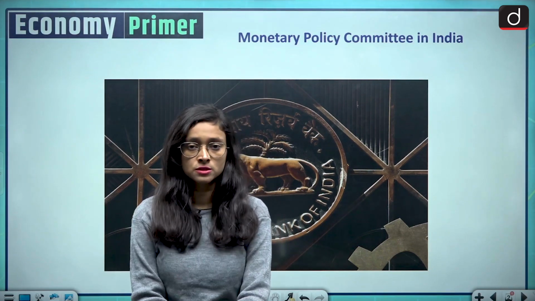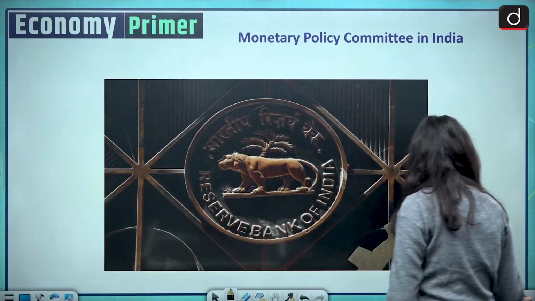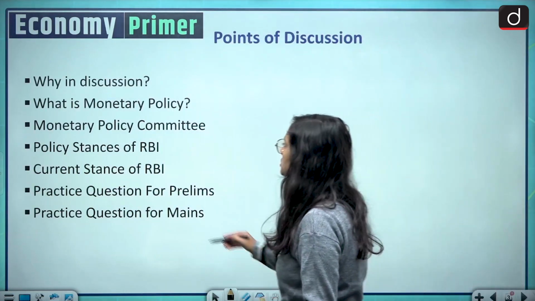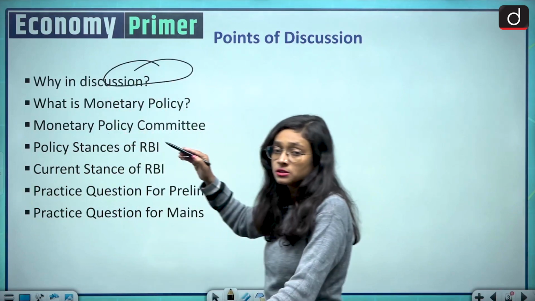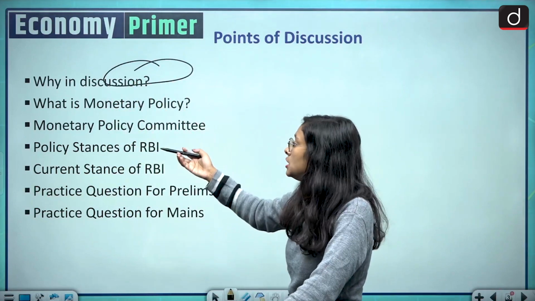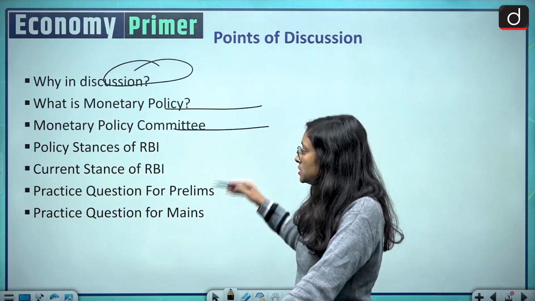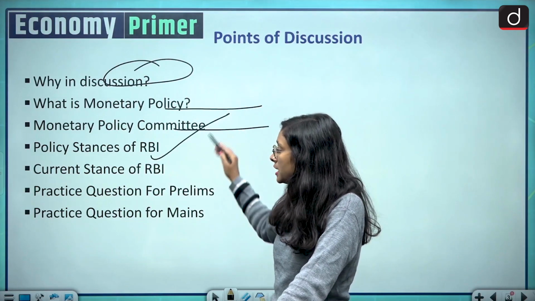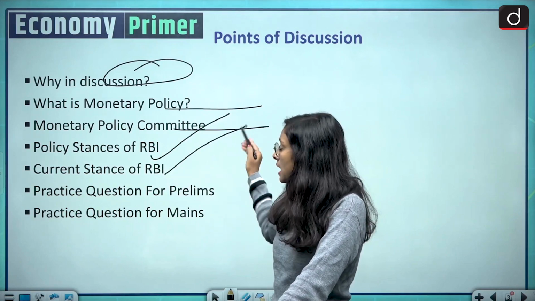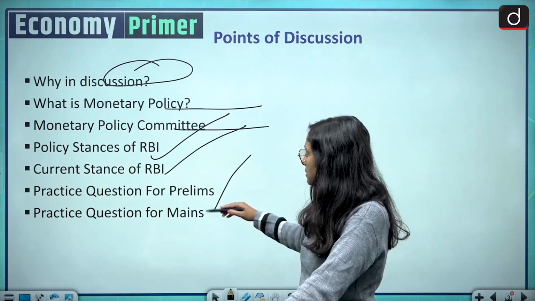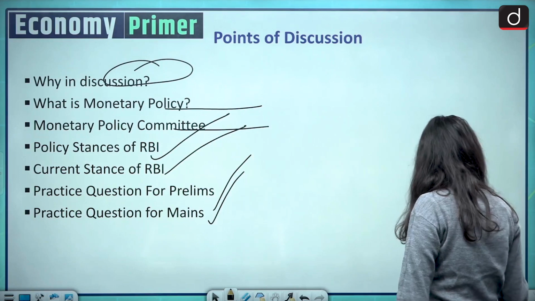Moving to the points of discussion. First of all, we are going to discuss why this topic is in discussion. So we will discuss the news related to it, and then what is monetary policy, and then what is the monetary policy committee, the policy stance of RBI, the current stance of RBI, and then practice questions for prelims and mains. So moving to the discussion part.